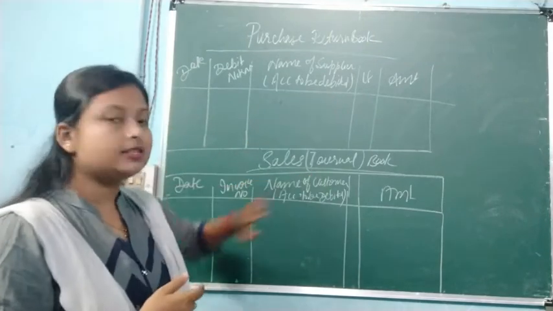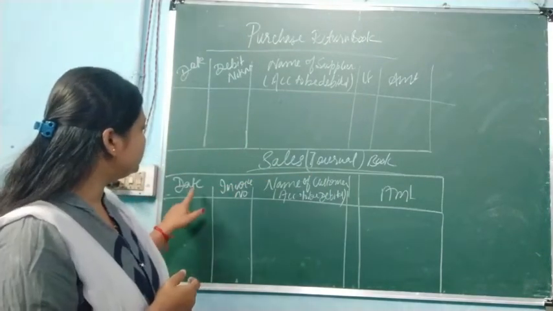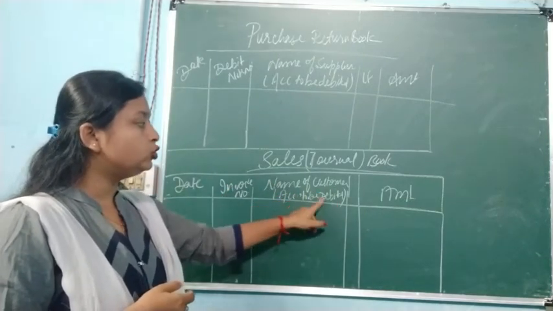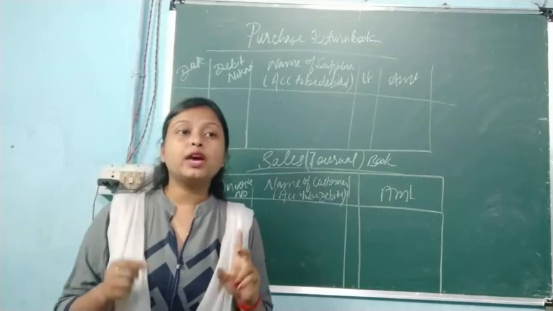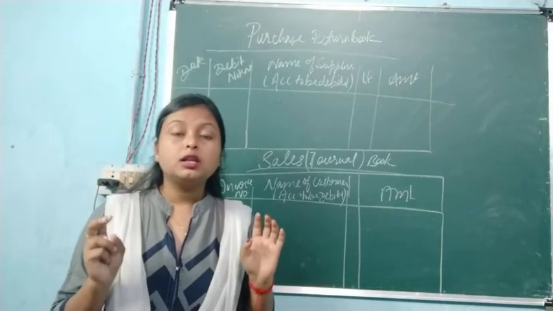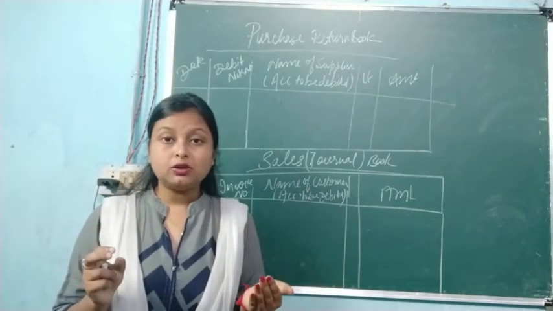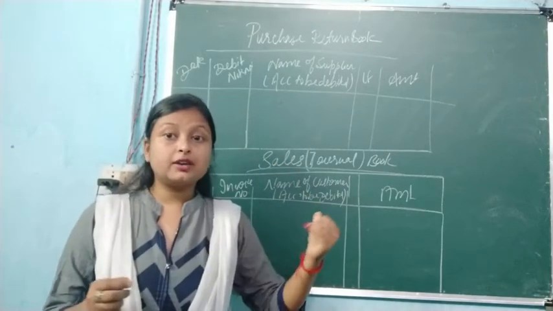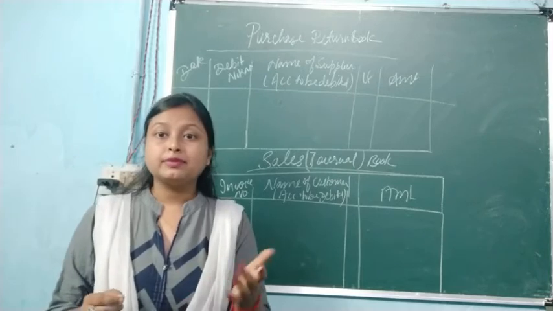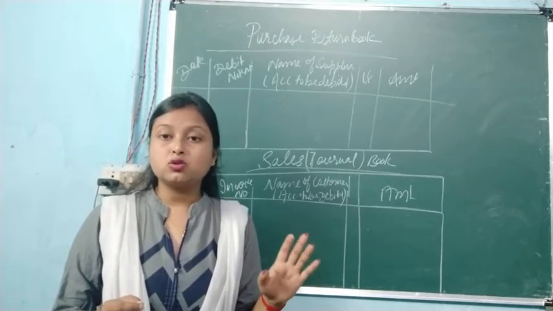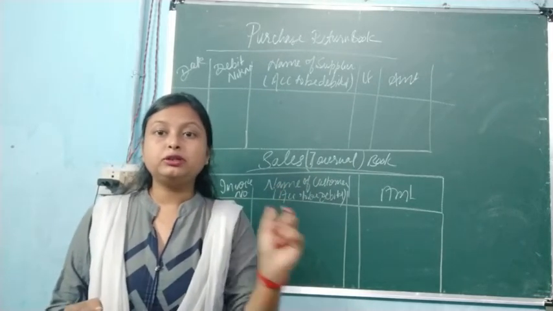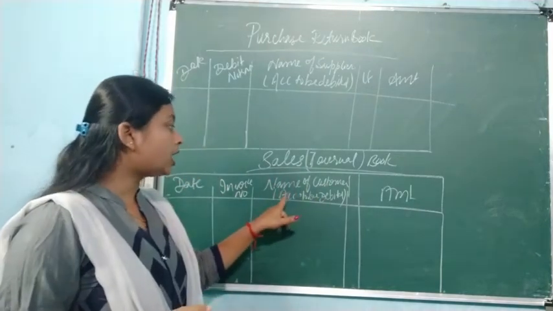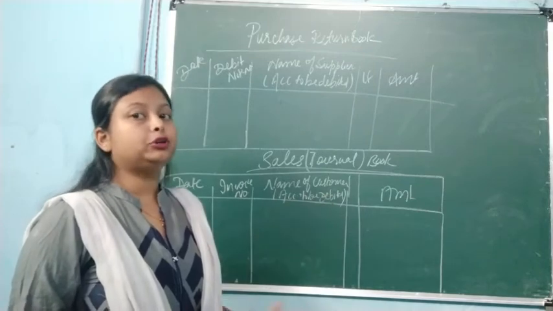Now next is the sales journal book. In the sales book, we have date, invoice number, name of the customer, account to be debited. The person to whom we are going to sell the goods will be the customer. The name of the customer we are going to write down, suppose Ram, Shyam, whosoever we have sold the goods to. So Ram's account debit to sales account. Whose account is debited? Ram's account. So here we write account to be debited.